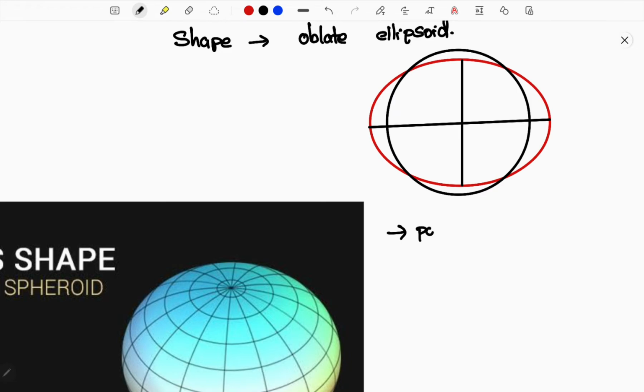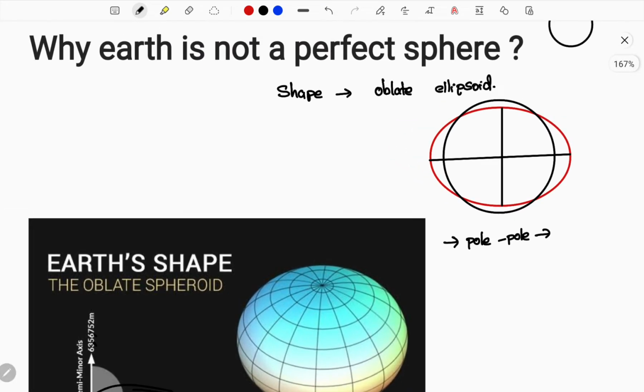So pole to pole, the distance between the north and south poles of the Earth, is around 12,714 kilometers. So this is the distance from the north to the south pole. And if you consider the distance across the equator, you can consider this as the equatorial diameter.